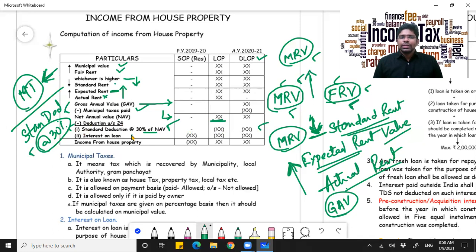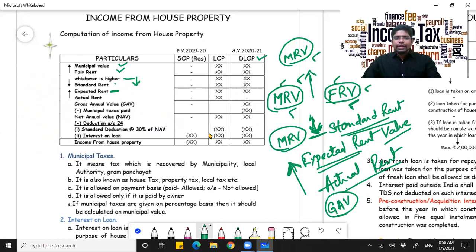After standard deduction, you will be having something called interest on loan. One more important point to note here is, in case of self-occupied property, you will not have municipal taxes. Even if you pay it, you will not be permitted a deduction. You have nothing to deduct from, so the entire thing will be left empty, except for the interest on loan, whatever you are bearing, subject to a max of 2 lakhs, which you will look into subsequently.